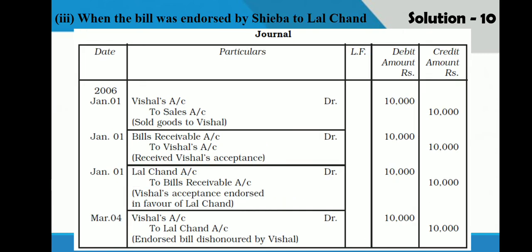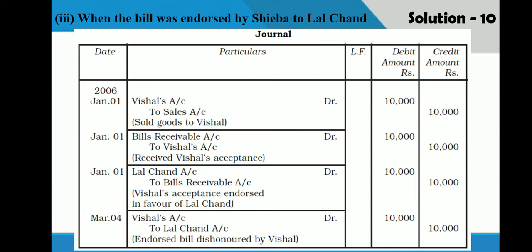Third case, when the bill was endorsed by Seba to Lalchand, his creditor. First two entries are as usual: Vishal to sales 10,000, bills receivable to Vishal 10,000. Now on January 1st, Seba has endorsed his bill to his creditor. So who is the receiver? Lalchand. Debit the receiver. Lalchand account debit 10,000 and bills receivable account credit. Credit what goes out.